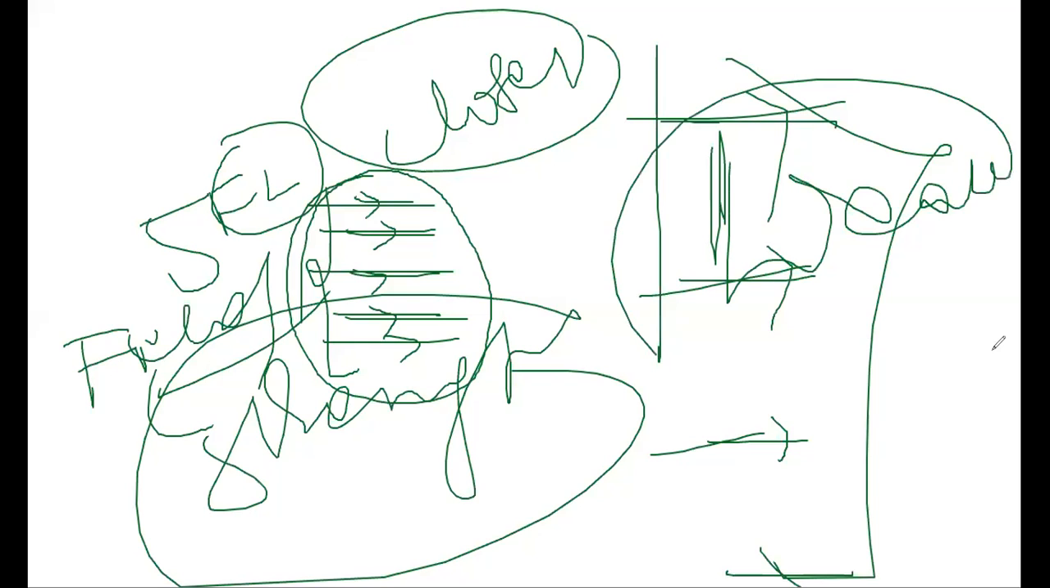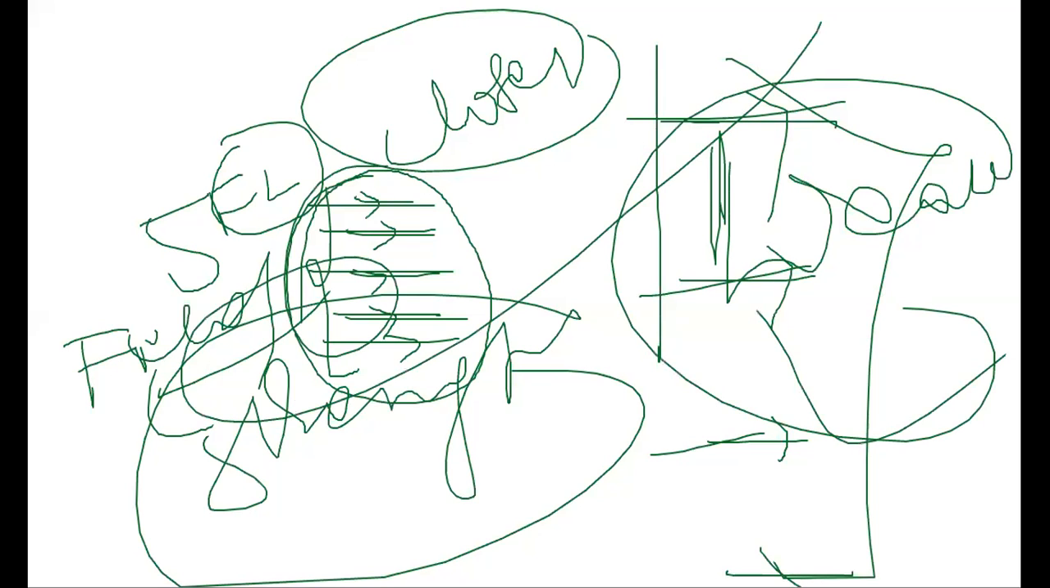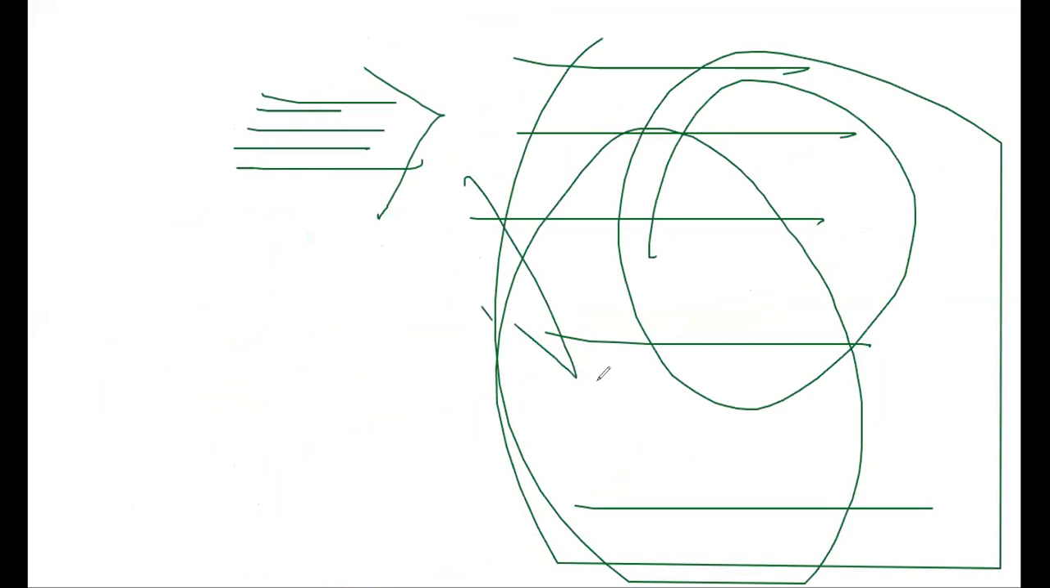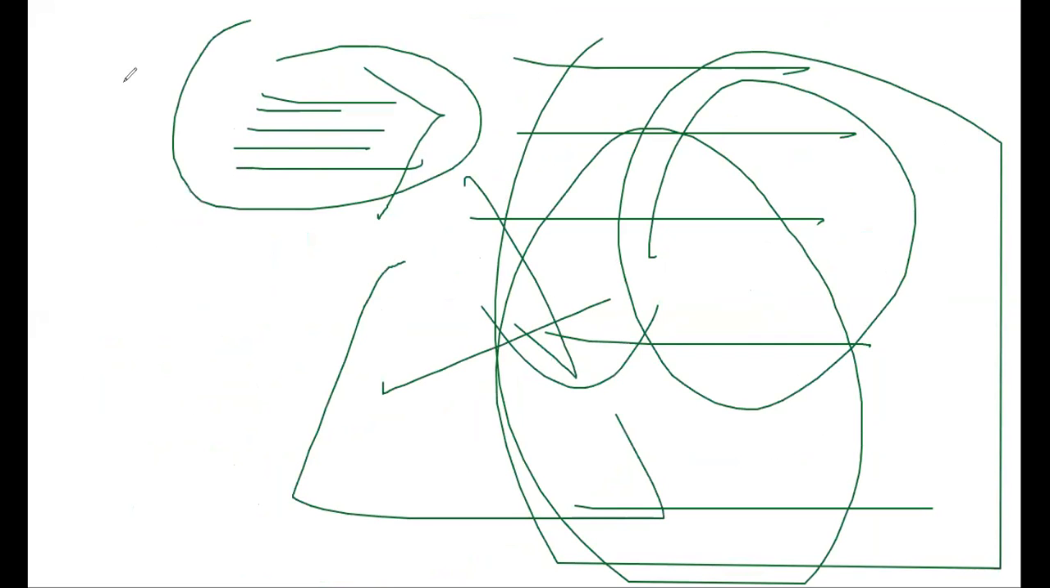So here the magnetic field is weak. Here it is strong. If magnetic field lines are closer, the magnetic field is strong. If magnetic field lines are away from each other, then the magnetic field is less or weak. Here the magnetic field is weak, here the magnetic field is strong. Please remember.